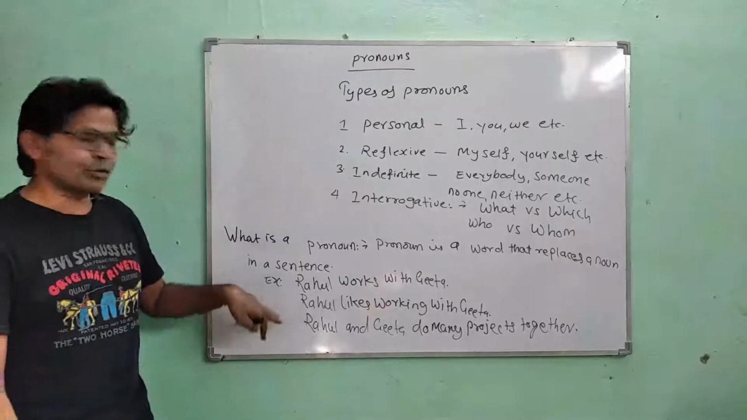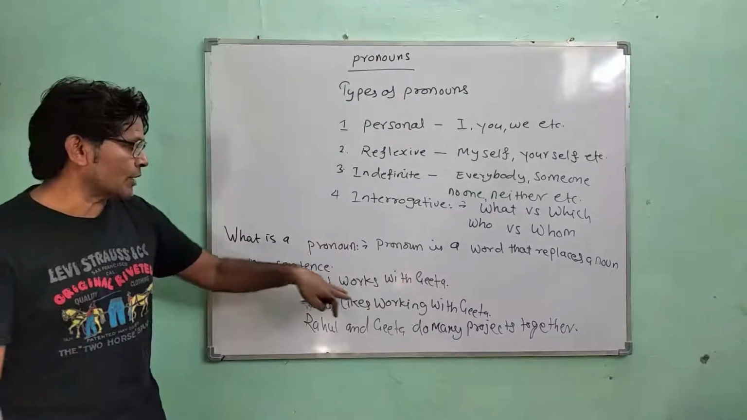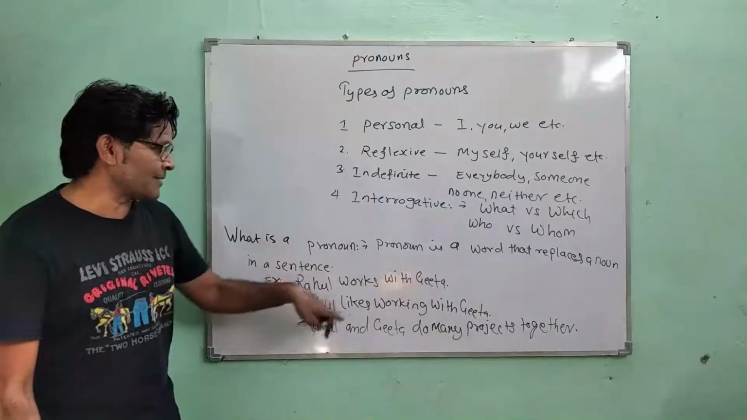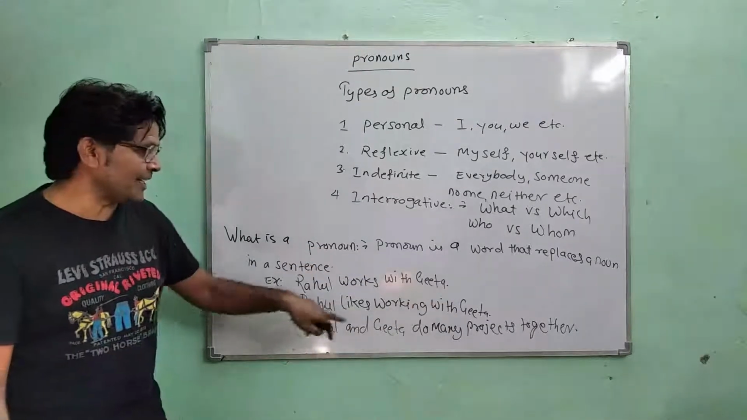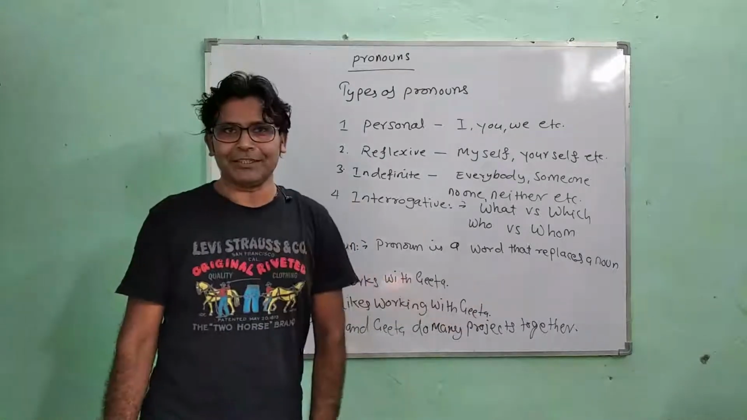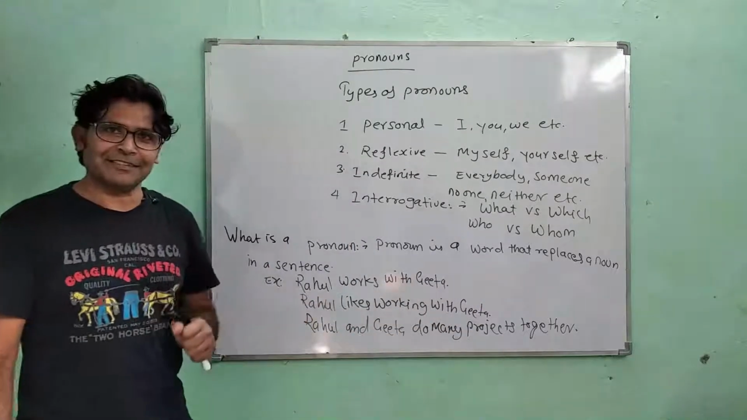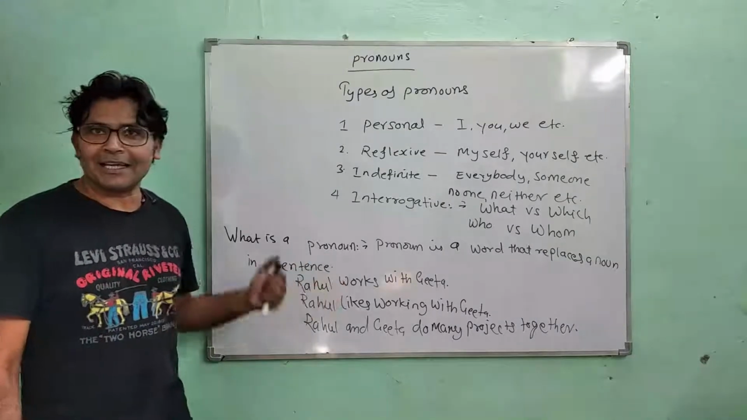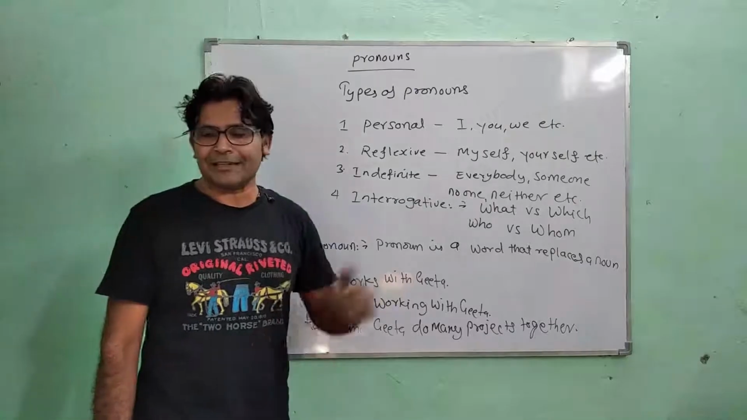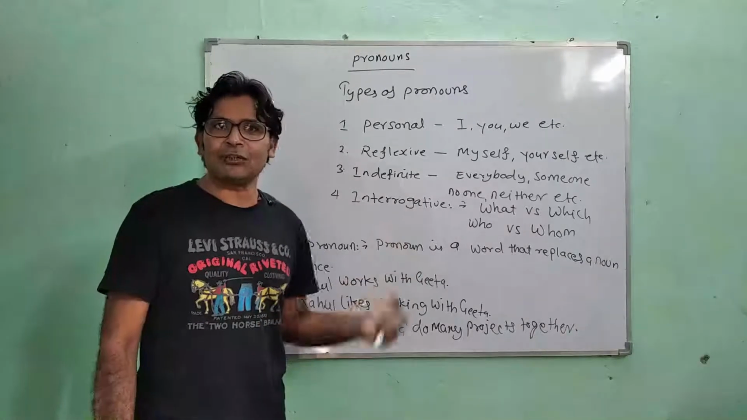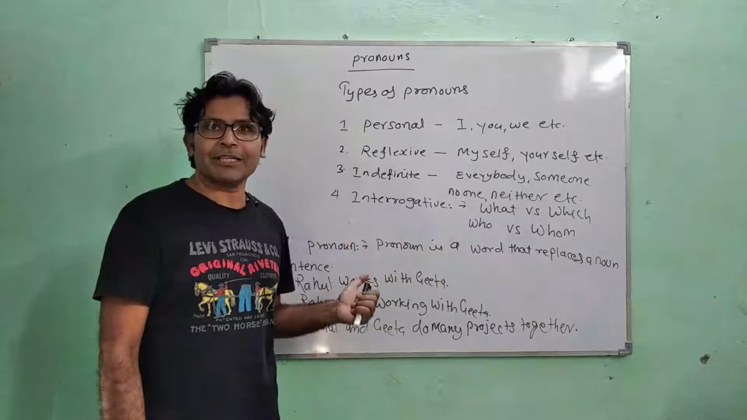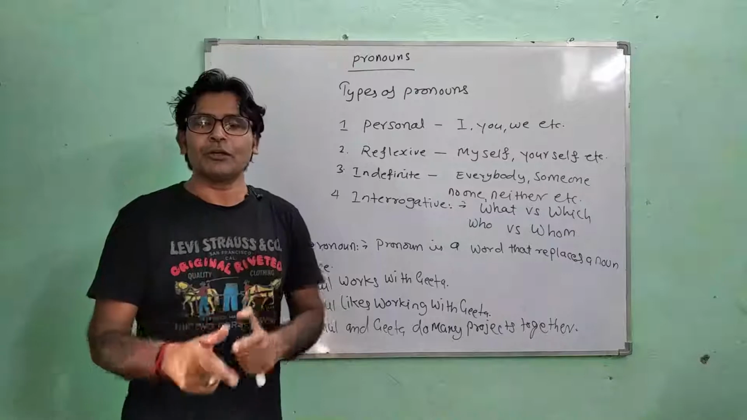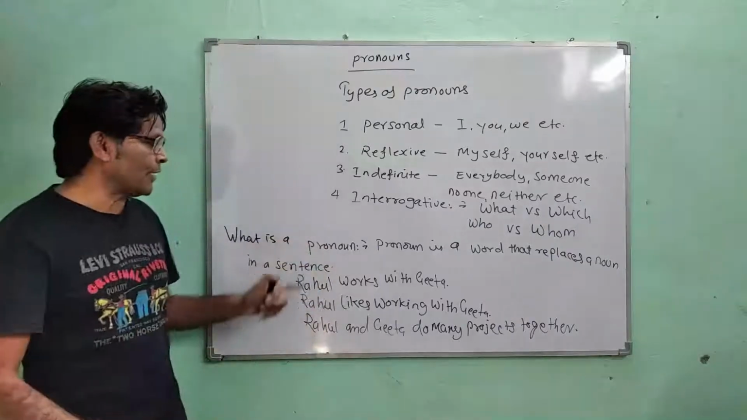So we have a situation over here. Rahul works with Geeta. Rahul likes working with Geeta. Rahul and Geeta do many projects together. What we see in these sentences is that Rahul and Geeta are coming again and again in every single sentence, and that does not sound good. So instead of saying Rahul and Geeta, we can use a pronoun in the place of Rahul and Geeta.